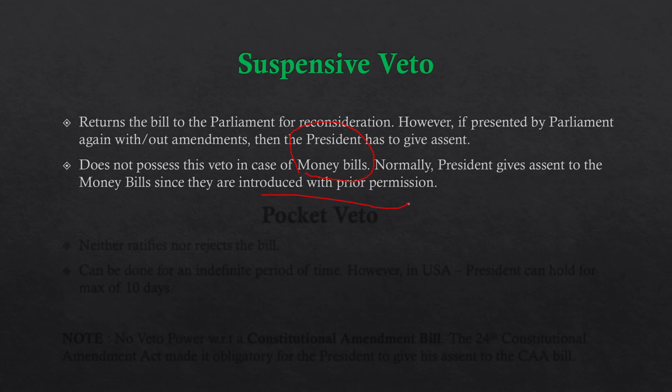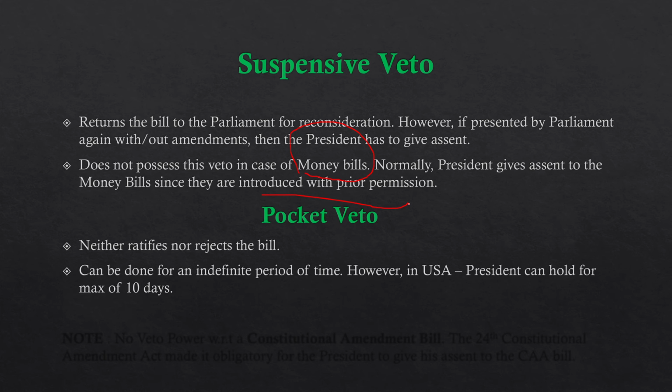Okay, let's move on to the pocket veto. The pocket veto is when the president has neither ratified nor rejected the bill, and this veto power can be exercised for an indefinite period of time. However, in the US, the president can hold a bill for a maximum of 10 days, and so there is a phrase that says the pocket of the Indian president is bigger than the pocket of the US president.